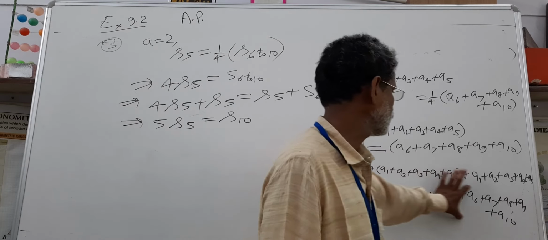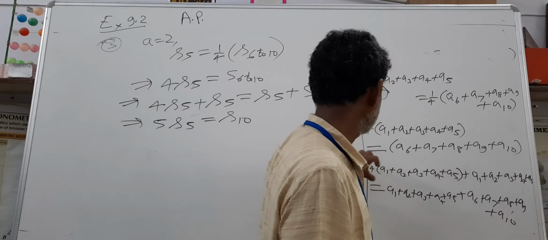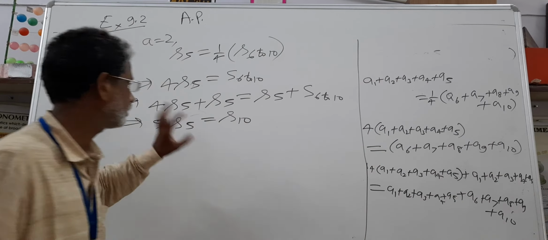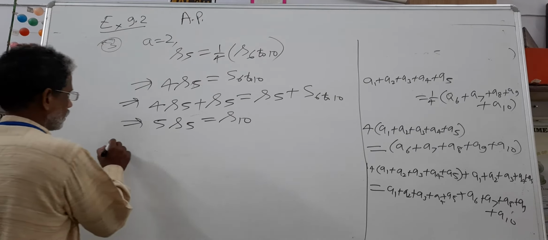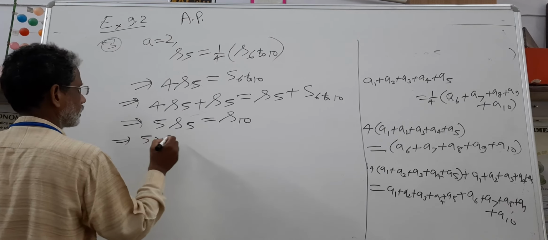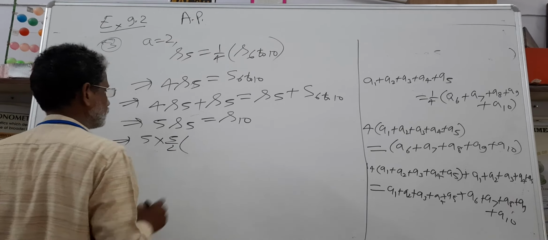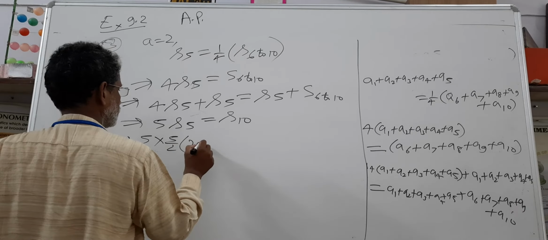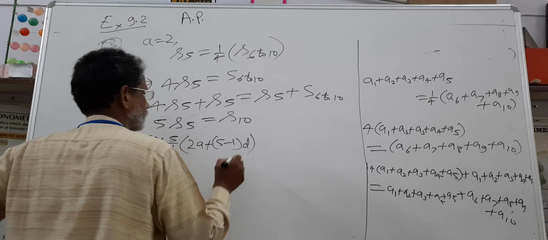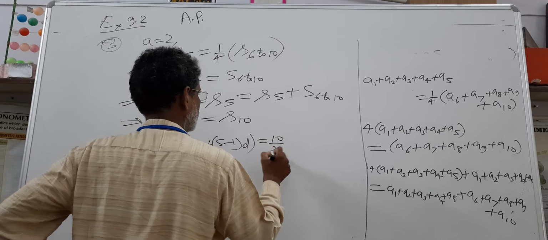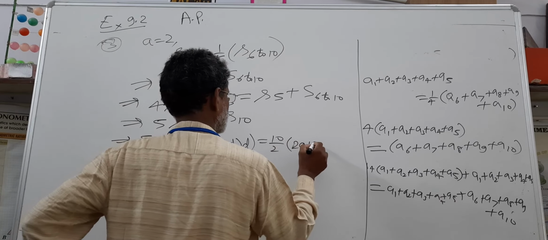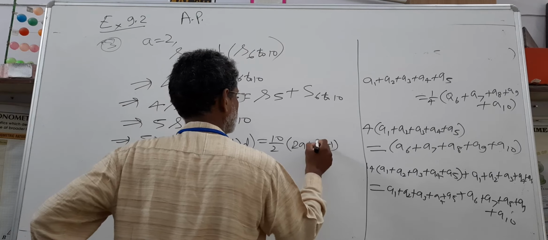Add the sum of first 5 terms on both sides. In the RHS the sum of first 5 terms is also added. Now this is S10, and this will be 4 S5 plus S5, 5 S5. This implies 5 into 5 by 2 into 2a plus 5 minus 1 into d is equal to 10 by 2 into 2a plus 10 minus 1 into d.